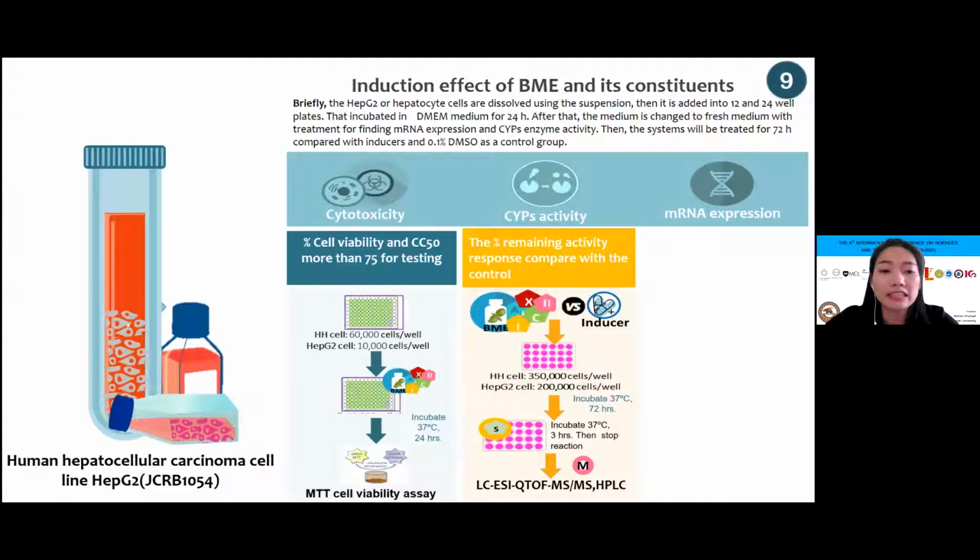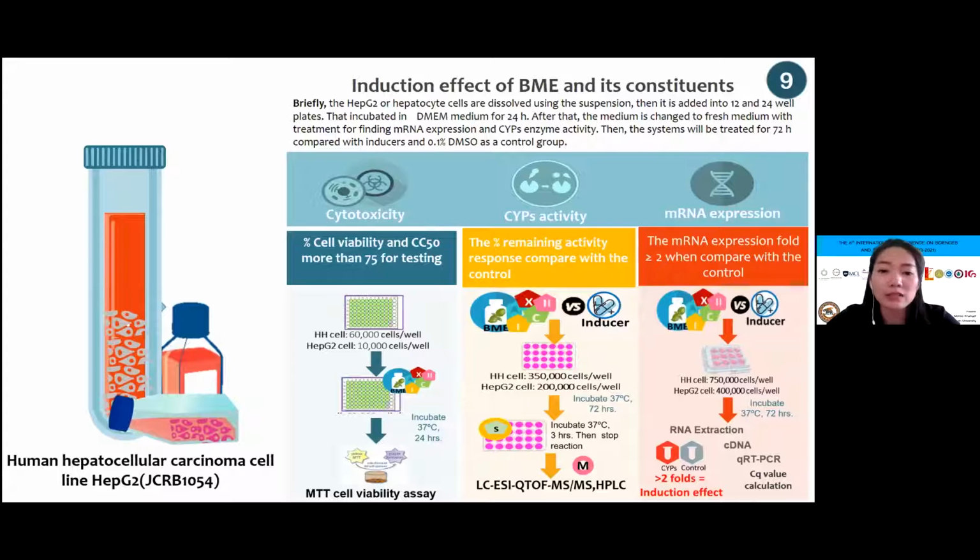For the CYP enzyme activity assay, the cells are treated with extract and compound for 72 hours, then incubated with the substrate of each CYP enzyme for 3 hours. The biotransformation is terminated by adding acetonitrile. Samples are centrifuged. The resulting supernatant is transferred to be analyzed by LC-MS and HPLC-UV.